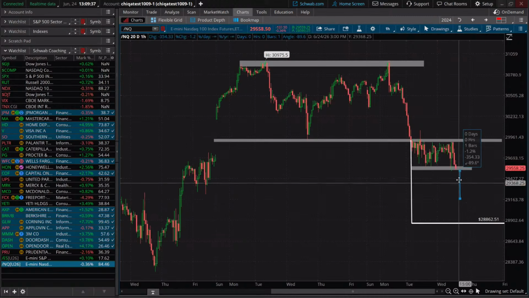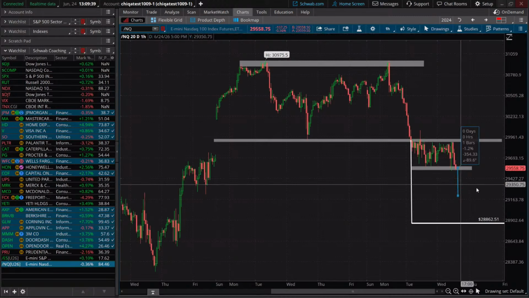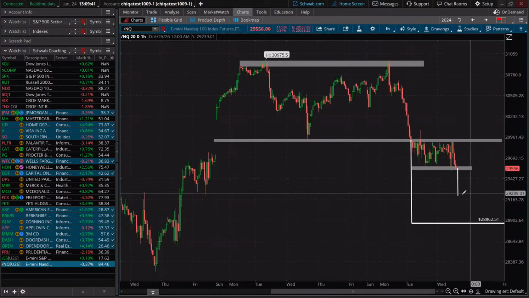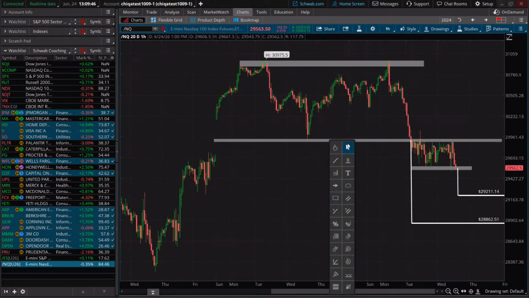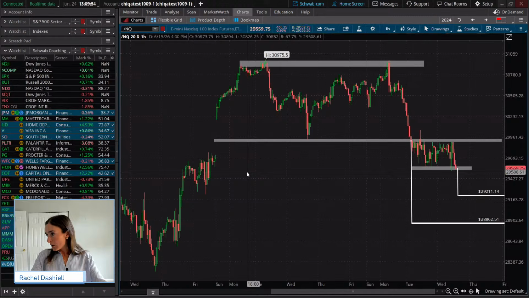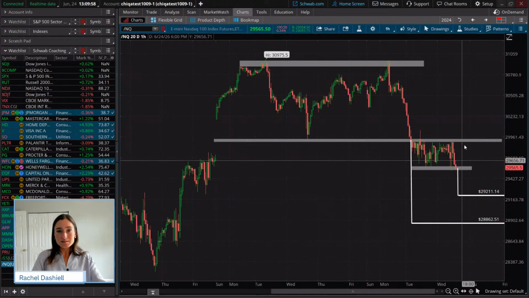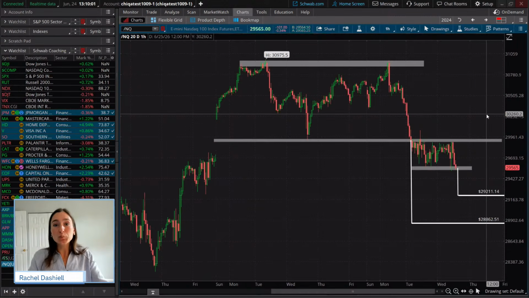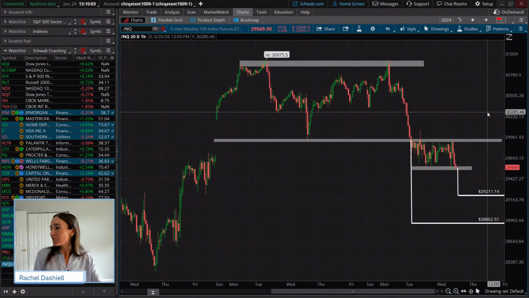If we do see a breakdown here, which we may actually see, we could see another measured move to the downside around 29,200. Okay. And I see BJ saying that would take us to the 50 simple moving average on the daily. Yes, so a confluence of support there is what we would definitely call that.